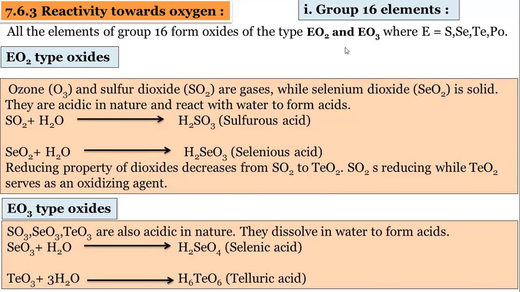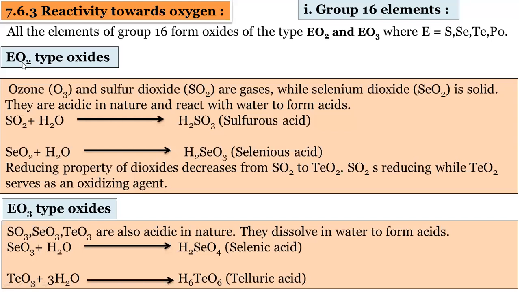They form two types of oxides, remember: EO2, where E is the element, so dioxides, and also trioxides, where E is sulfur, selenium, tellurium, and polonium. These are the elements of the oxygen family. Old style say TPO, remember. This is a short form to remember: old for oxygen, style for sulfur, say for selenium, T for tellurium, and PO for polonium.